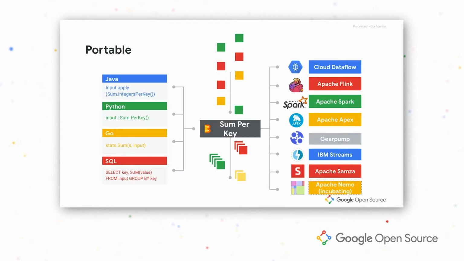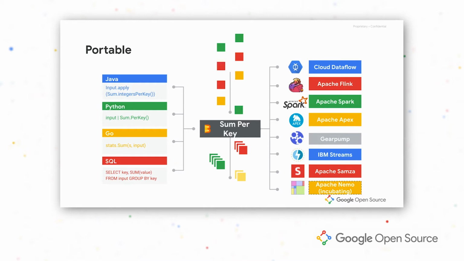Apache Beam is portable, so we have different SDKs, different languages that you can write your pipeline in, and you can run this pipeline in different runners. So for SDKs, we have Java, Python, Go, and SQL. And for runners, we have Cloud Dataflow, Flink, Spark, and we can even run it on our own computer via Direct Runner. And the advantage of this is that you can use the same pipeline that you wrote in Java, Python, or whatever SDK, and you can send it to different runners without changing pretty much anything from your code. So you only need to change the options that are used to reach this execution engine.